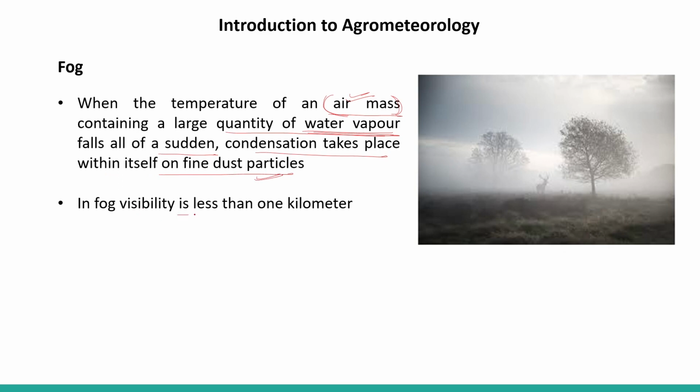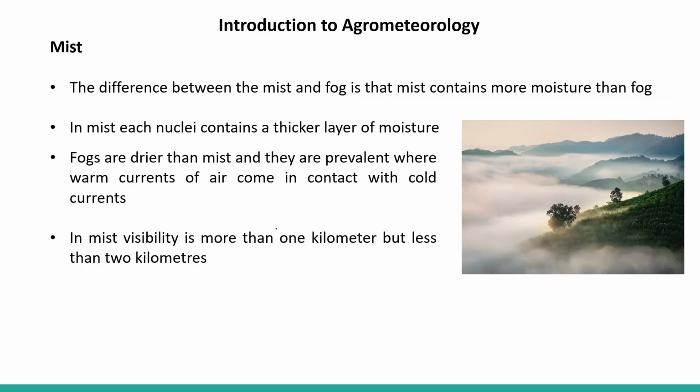In fog, visibility is less than 1 kilometer. So overall, condensation is taking place around the dust particles present in the air, along with the large quantity of water vapor, and there is the formation of fog.